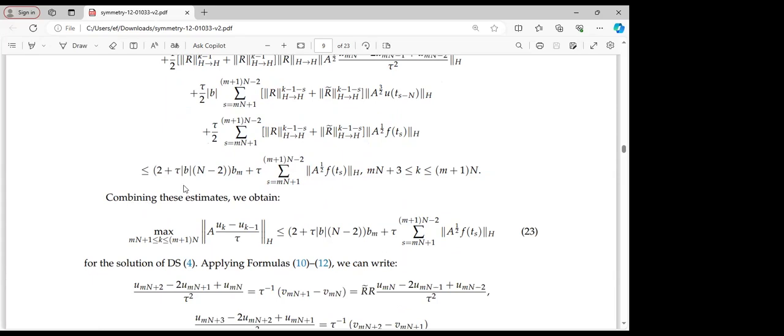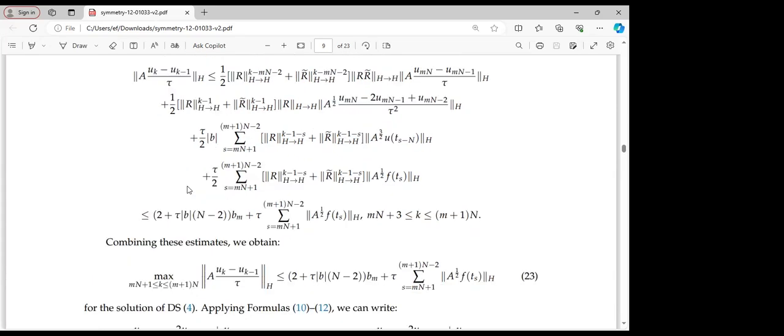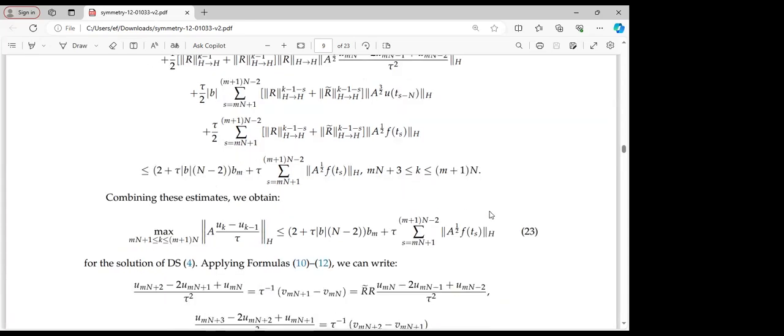If we combine all of these estimates, because today we've obtained several estimates based on the simplification that we did, we then have a very beautiful equation 23 over here. We obtain it after combining all of these estimates as well as the conditions that we are given.